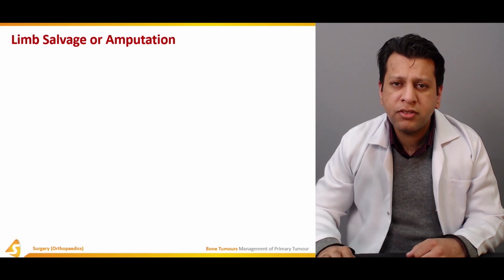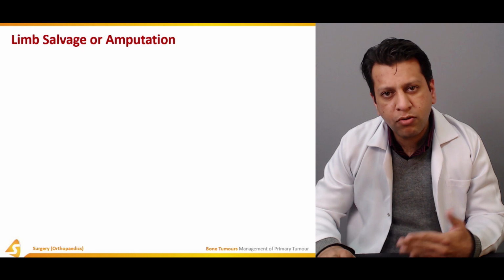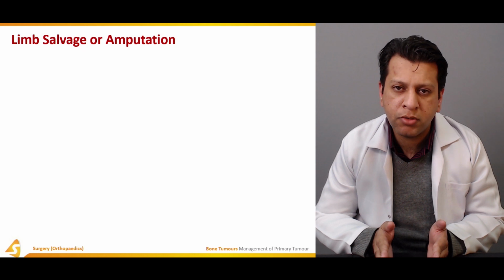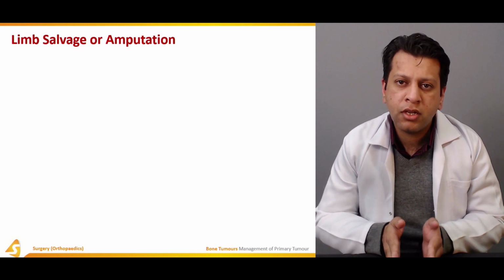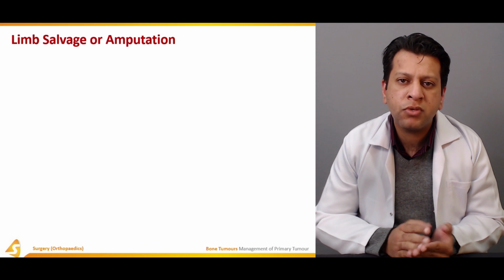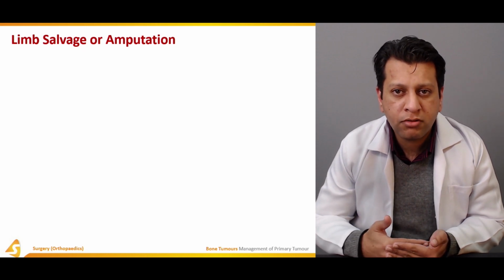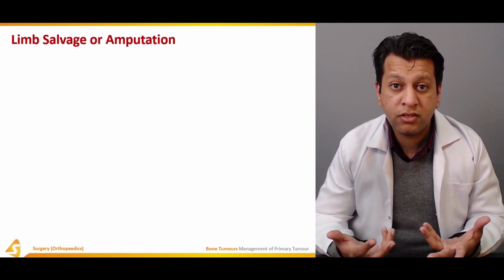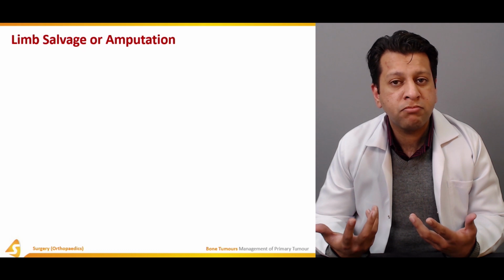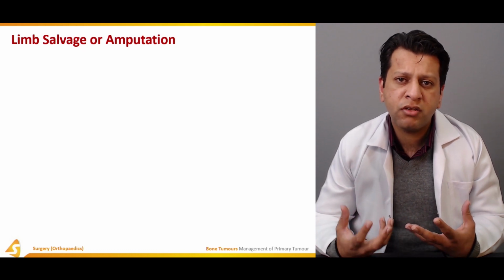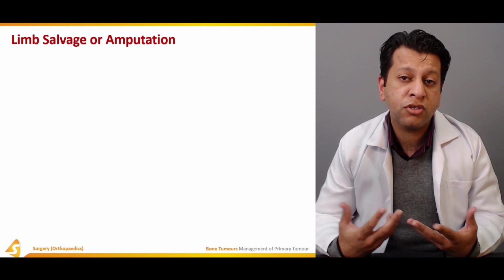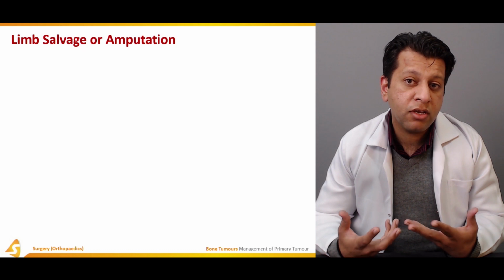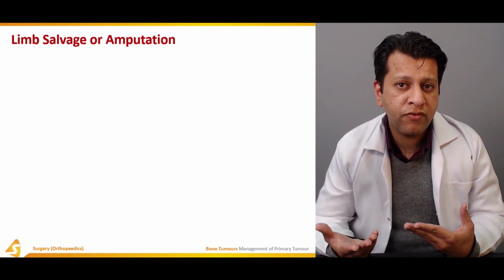This is a tricky decision, whether to go for limb salvage or go for amputation, and to be honest, it has to be decided on a patient to patient basis. Nowadays, yes, there is a trend towards limb salvage, but sometimes limb salvage is actually more detrimental to the child. For example, if a child comes to you with aggressive osteosarcoma, probably involving, let's say, the distal metaphyseal area and the knee, and you cannot save the knee, one option is to give an above knee amputation.